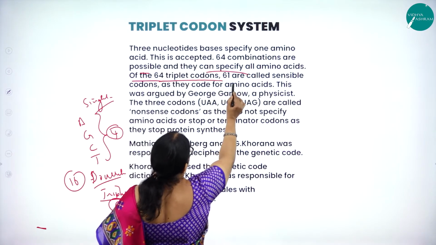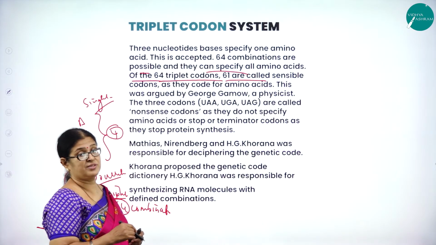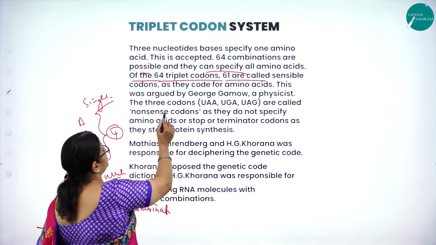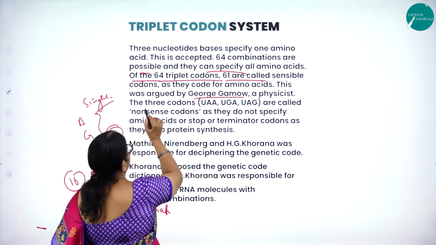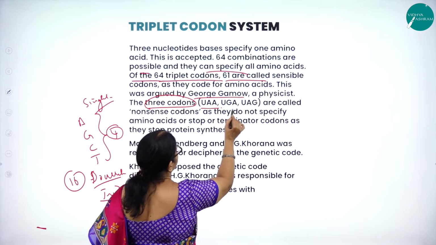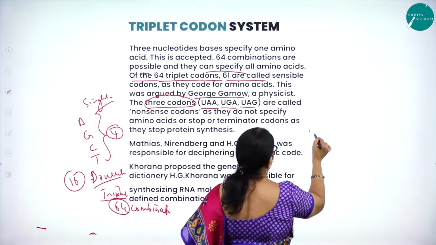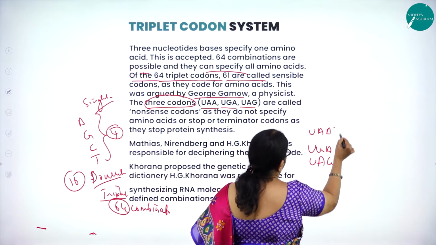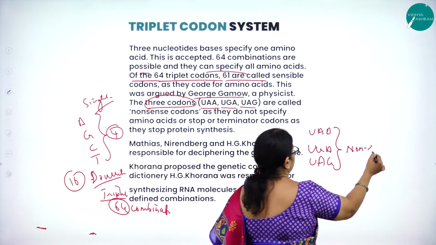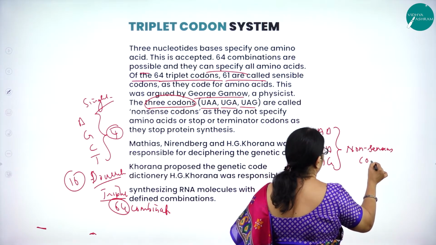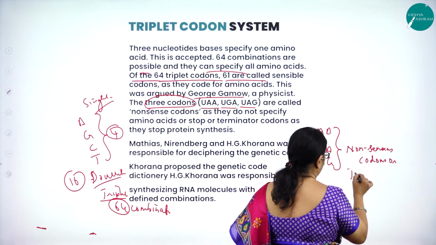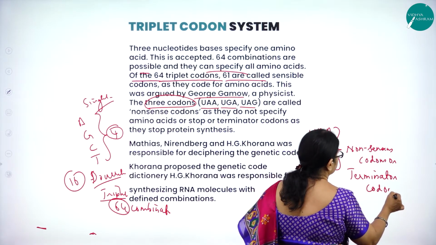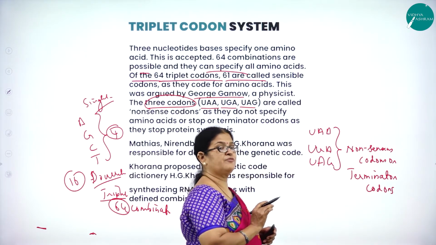Of the 64 triplet codons, 61 are called sensible codons, whereas the remaining 3 are called as what? Nonsense codons. So this was argued by George Gamow, a physicist, and the 3 codons are UAA, UGA, UAG. These are called nonsense codons, or they're also called terminator codons, which are not going to code for any amino acids.